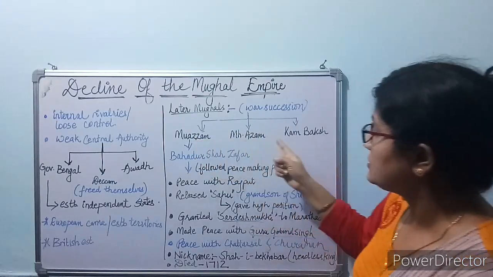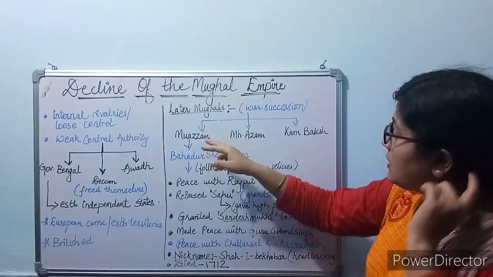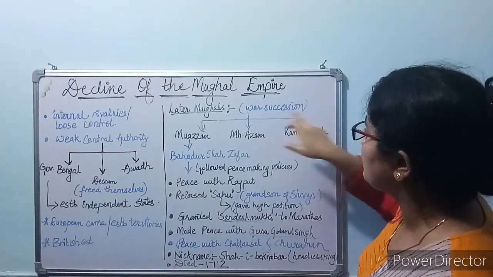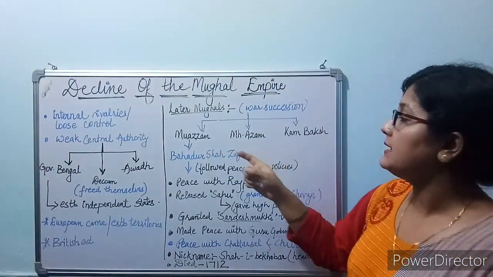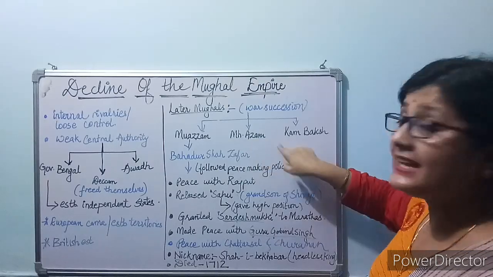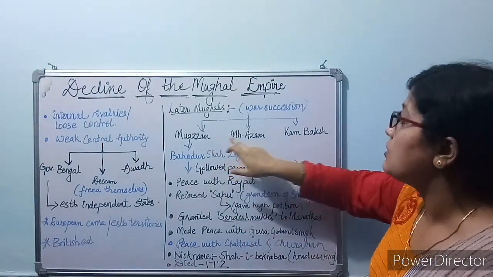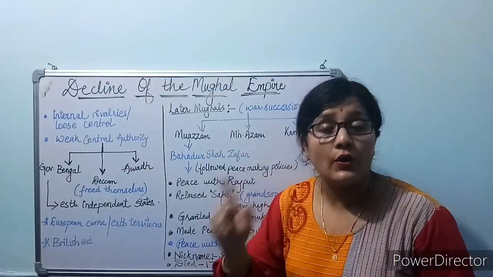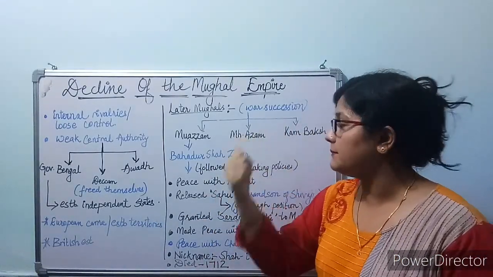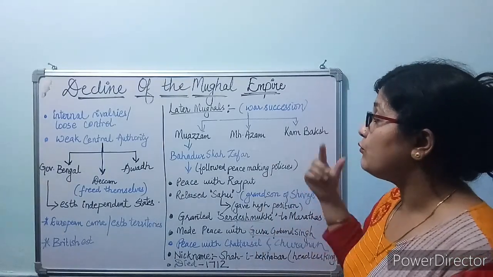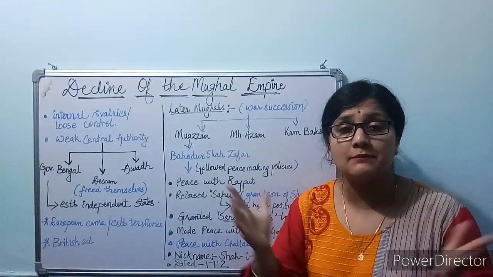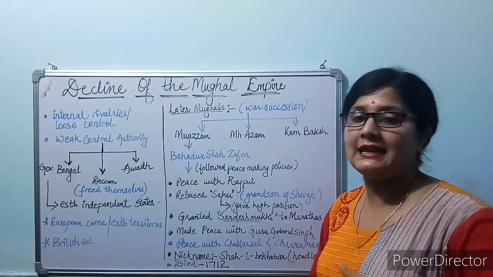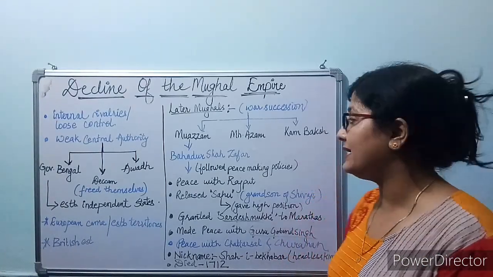A war of succession arose among these three people: Muazzam, Muhammad Azam and Kam Baksh. They were the sons of Aurangzeb. These three sons of Aurangzeb started fighting among themselves to become the successor and ruler.